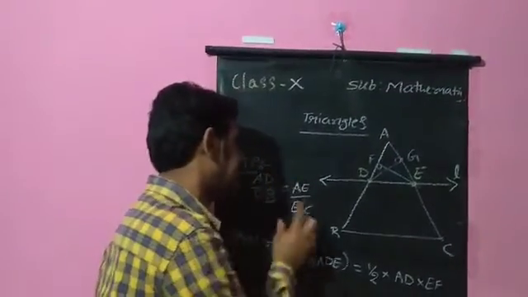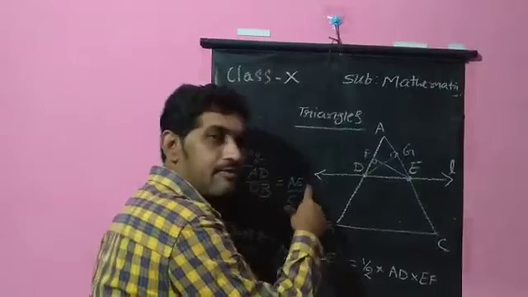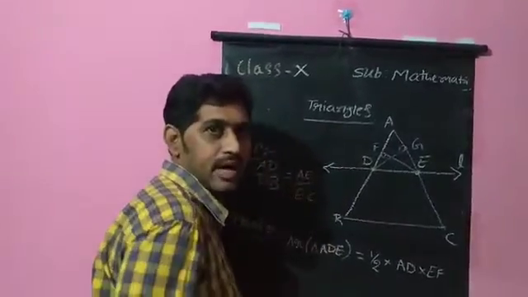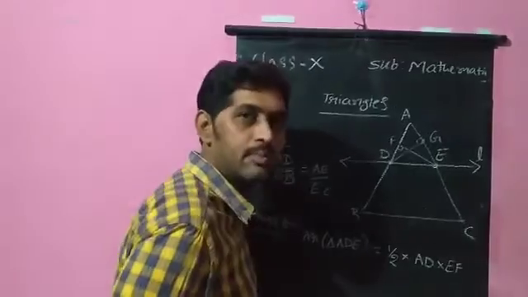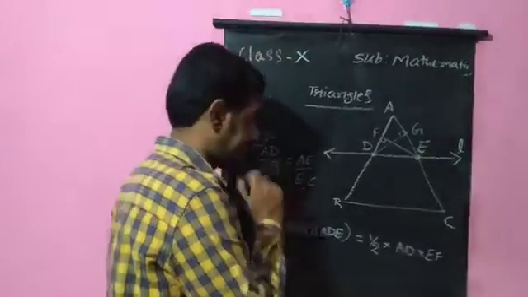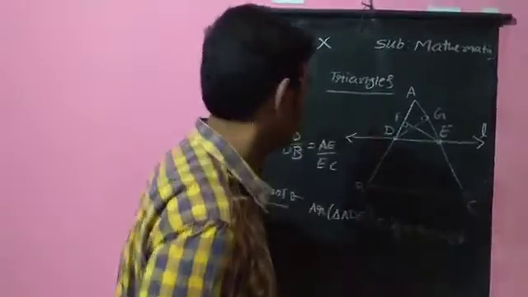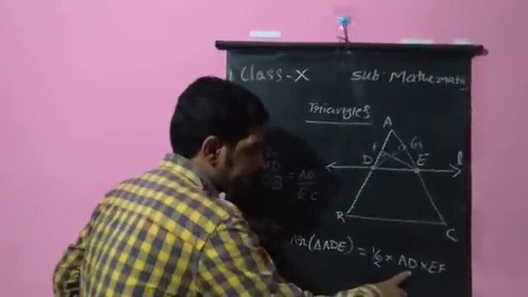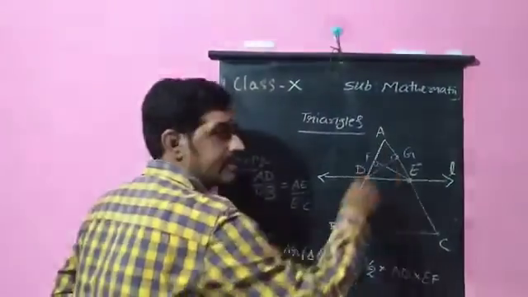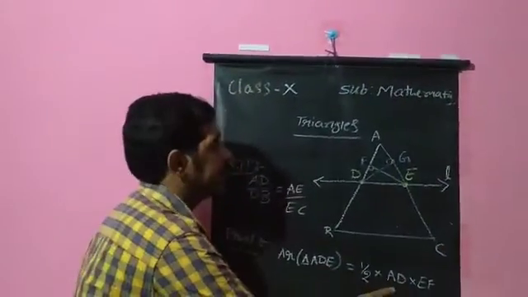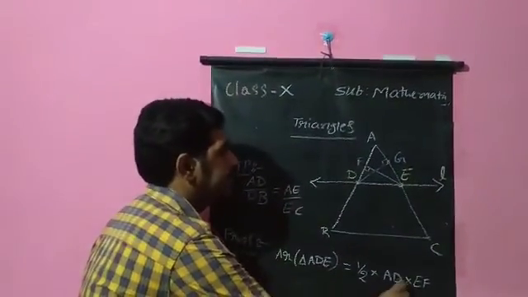After finding this, I will take a triangle in which AE should be one of the sides, and after that one more triangle in which the side should be EC. So as I want AD, I am taking triangle ADE for that. So area of triangle ADE will be half into AD into height EF.